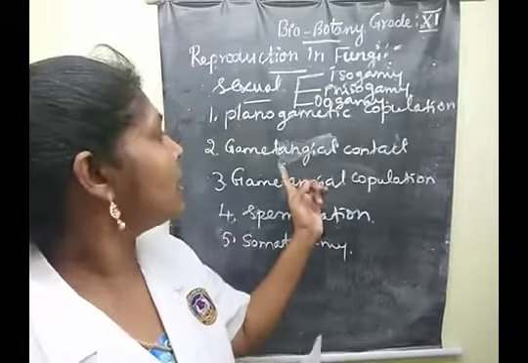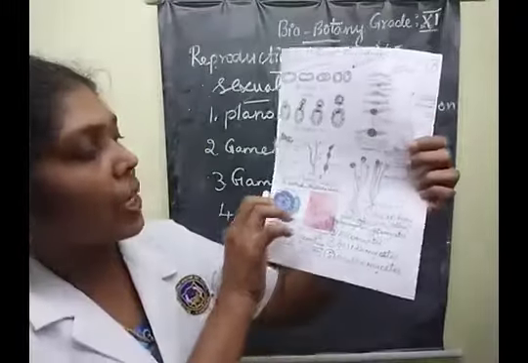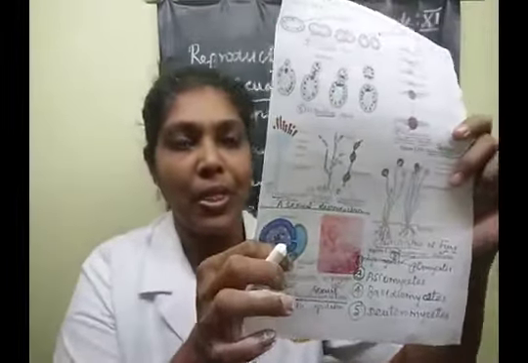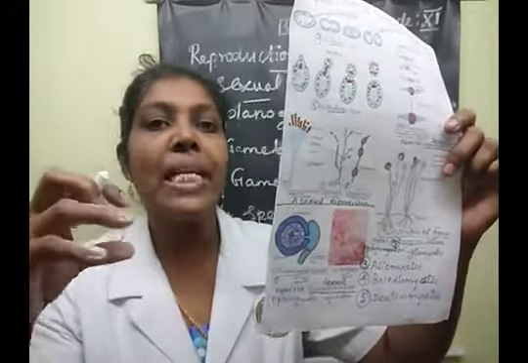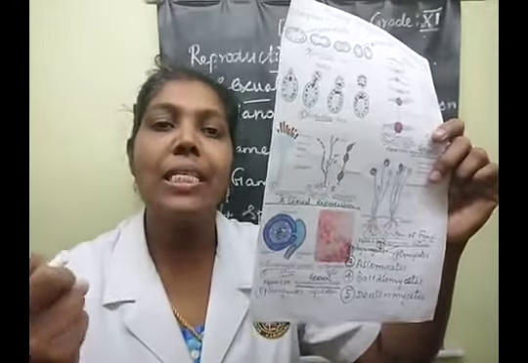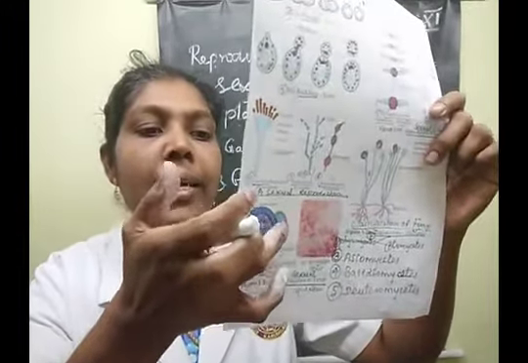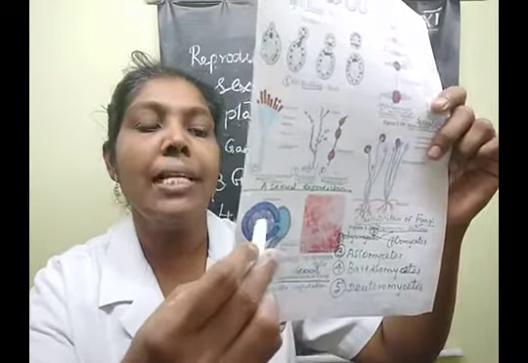Yes. The next one is gametangial contact. This is the diagram representation of gametangial contact. In this method of sexual reproduction in fungal organisms, the contact is established between the antheridium and the oogonium.